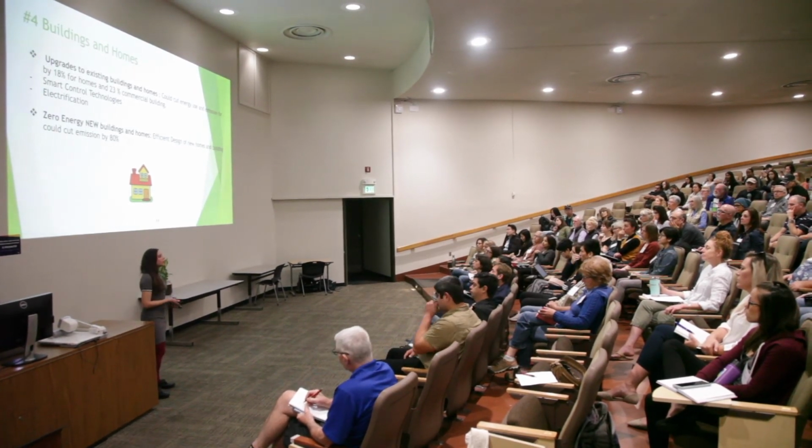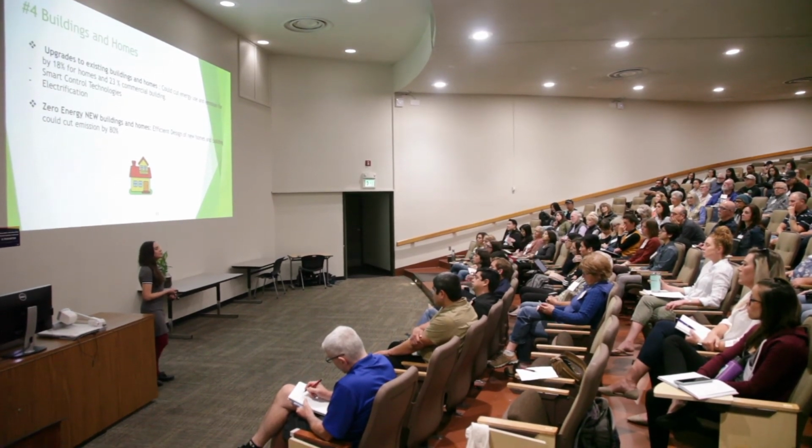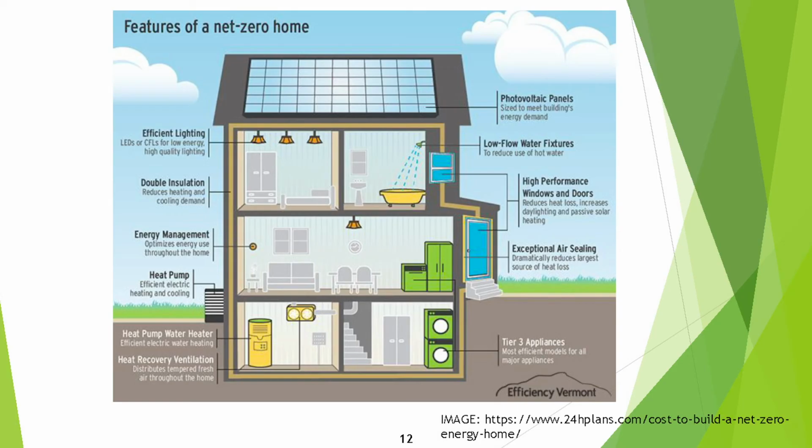And now I'm going to show you how this net zero or zero energy home looks like. And it's the dream of energy efficiency. So this is it. It has photovoltaic panels. It works off-grid because it generates its own energy. It has efficient lighting, double insulation, energy management, uses artificial intelligence. So it has everything, the top-tier energy efficiency appliances. So I looked at this and I thought, it looks so expensive, right? Yeah, you need to invest a lot of money to have a net zero or zero energy home.